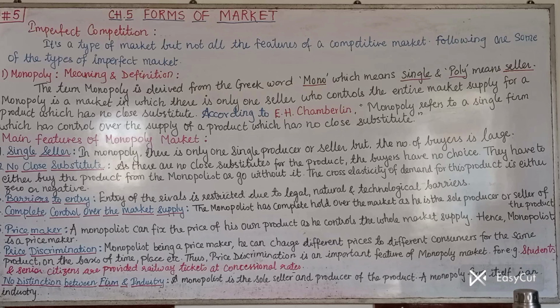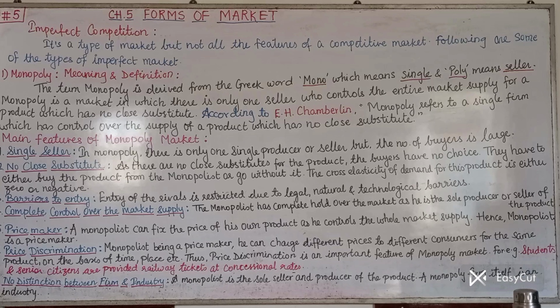Now let us move on to the definition. I hope you got the meaning. According to E.H. Chamberlin, monopoly refers to a single firm which has control over the supply of a product which has no close substitute. I hope all of you know that the definition has to be written as it is. So let us see the definition again. E.H. Chamberlin: monopoly refers to a single firm which has control over the supply of a product which has no close substitute. I hope the definition is clear.